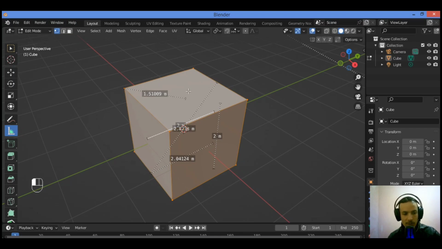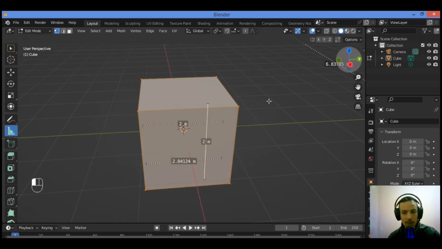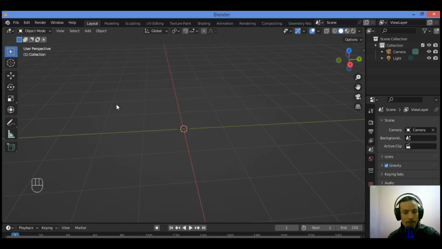So to delete a measurement or a ruler, simply select it by clicking on one of the handles and pressing X. Click on that handle and hitting X is going to be deleting that measurement like this. Select it and hit X. Select that measurement, hit X. It's going to be deleting the measurement line as shown in our tutorial.